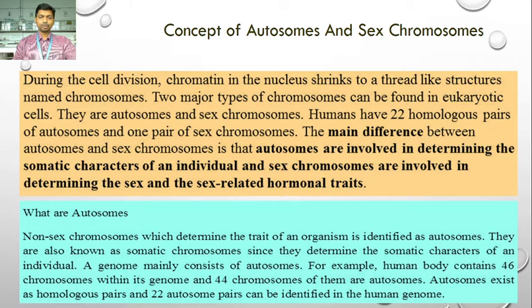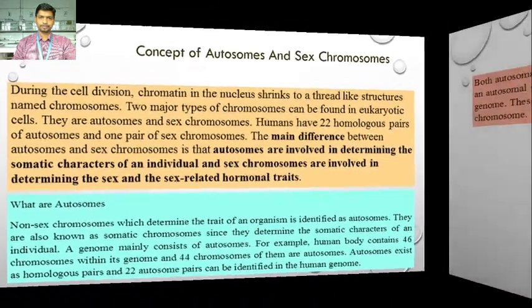Autosomes exist as homologous pairs, and 22 autosome pairs can be identified in the human genome. So autosomes, being non-sex chromosomes that determine the somatic traits of an organism, are also called somatic chromosomes.